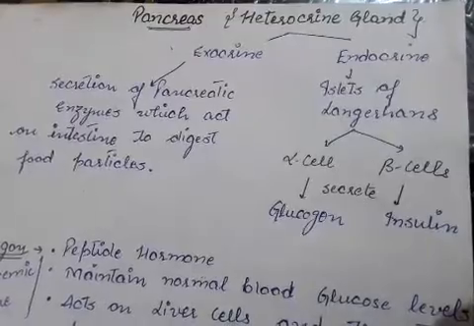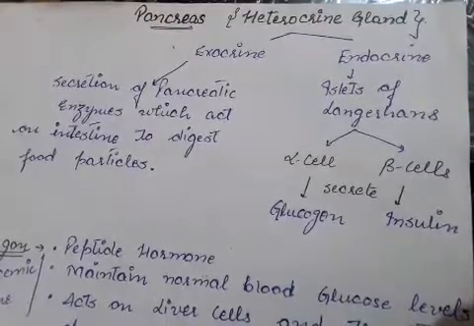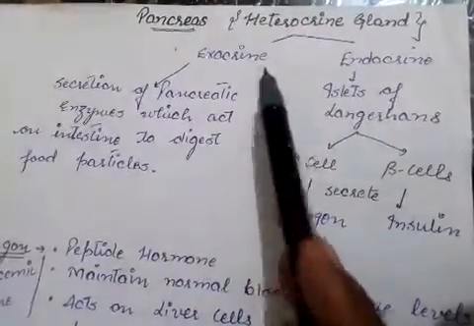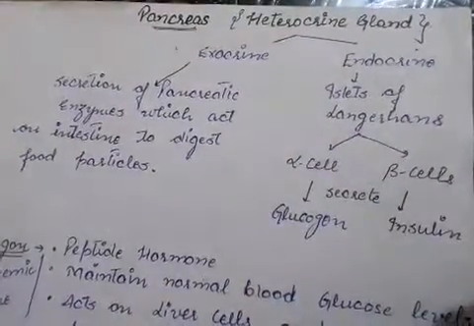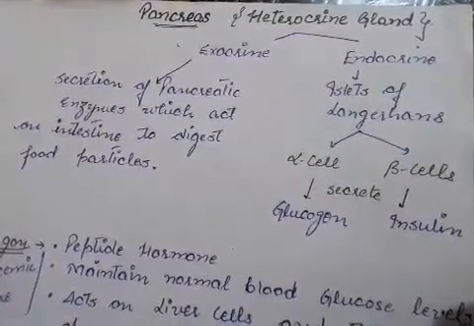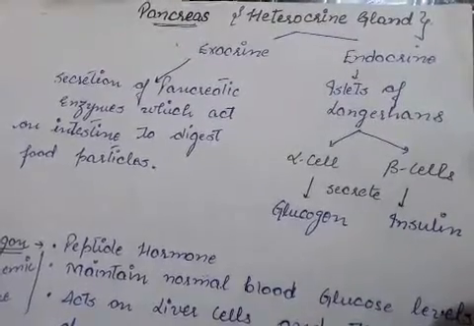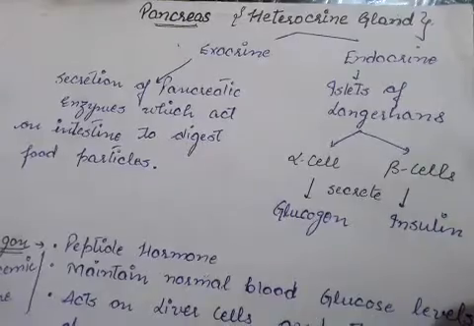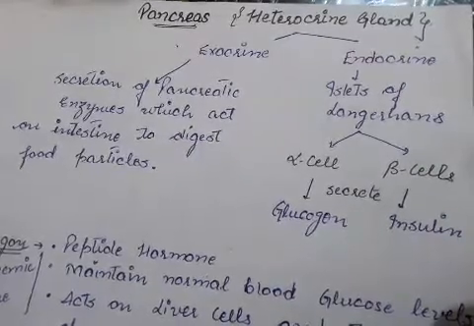Pancreas is a heterocrine type of gland. Heterocrine means it comprises two parts. First one is the exocrine part and second one is the endocrine part. The exocrine part is that part which pours its secretion directly to the target organ via a duct, meaning those that require a duct.